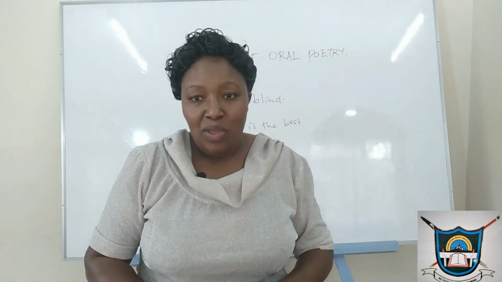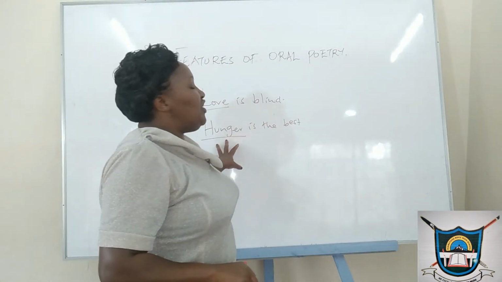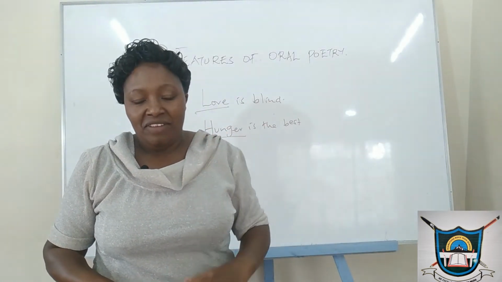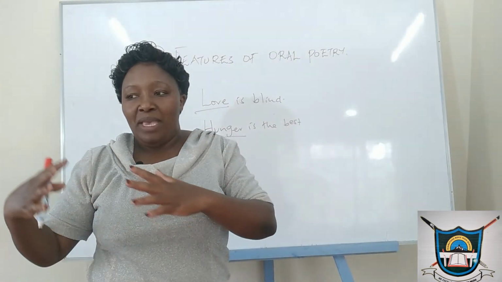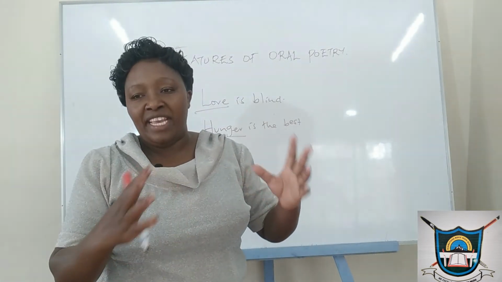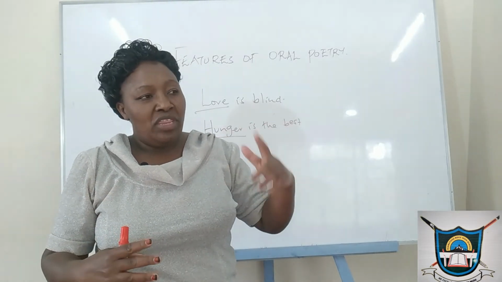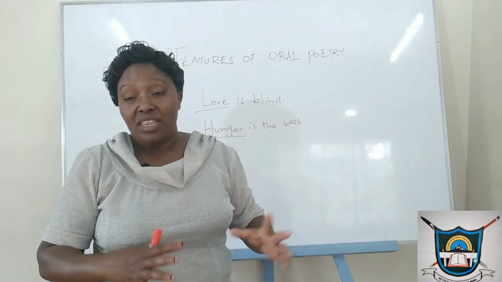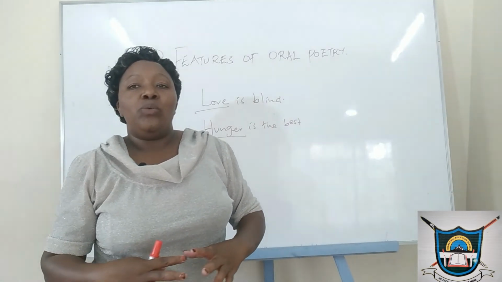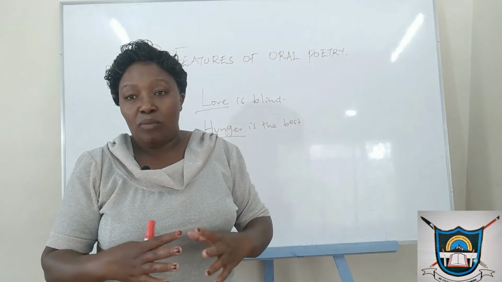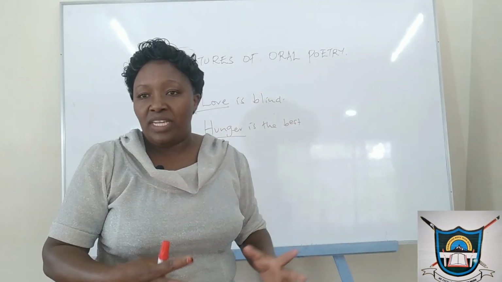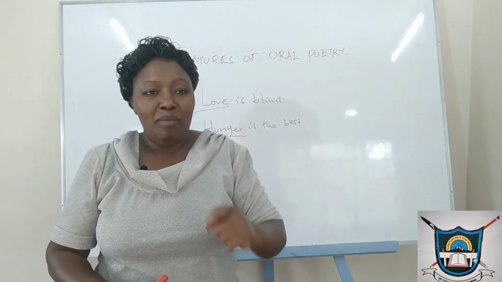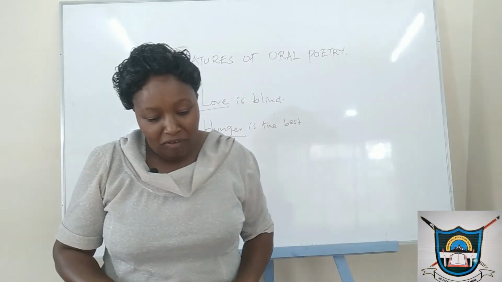In a nutshell, we are saying that a proverb as a genre is unique in its own way. Now that we have been able to list very many features that make it outstanding from any other, you can isolate it. When you are presented, you know this is a proverb. The fact that it has the two parts, the proposition and the completion, we are able to see that it is unique from any other genre. It is unique from a song. It is unique from a riddle because of the structure that is presented in it. And we are able to isolate the proverb from any other genre.